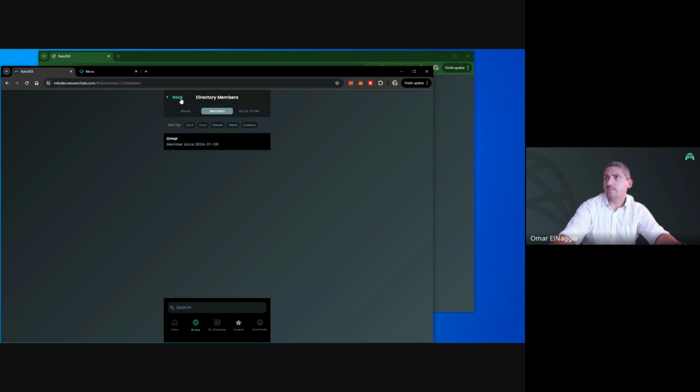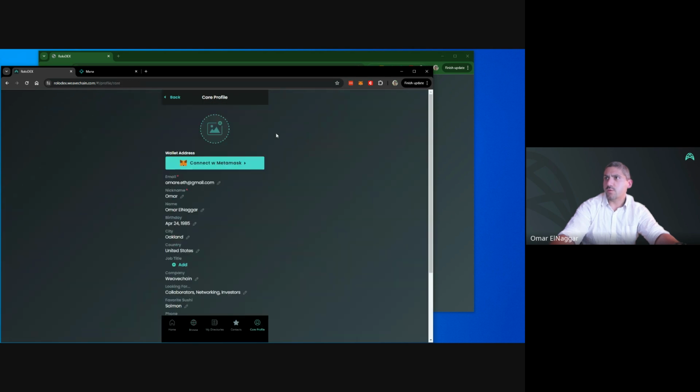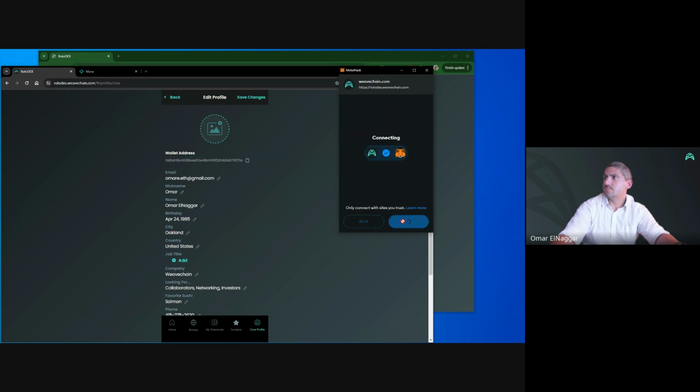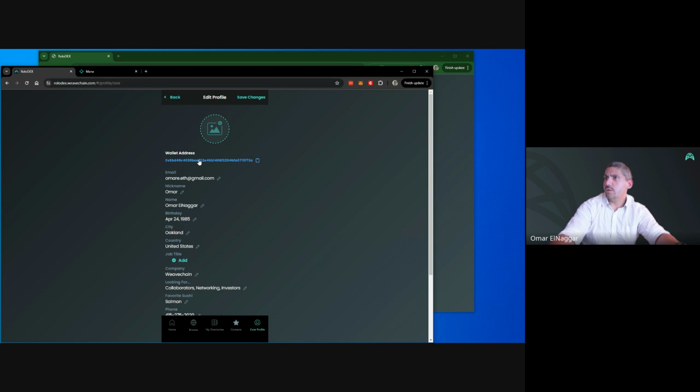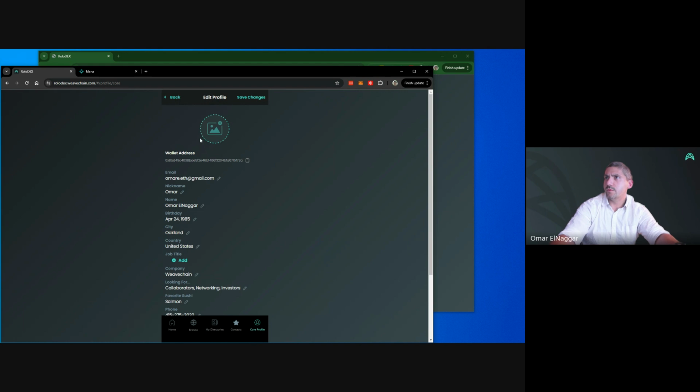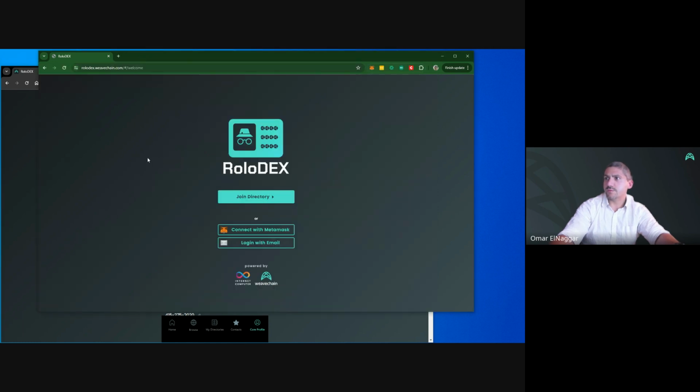So, one thing that I want to go into is over to my full profile, and I will connect my MetaMask. Great. I see my wallet address over there, so now I have that as part of my profile as well. Now, I actually want to set up a second account over here, because directories are not that fun when it's only one person.